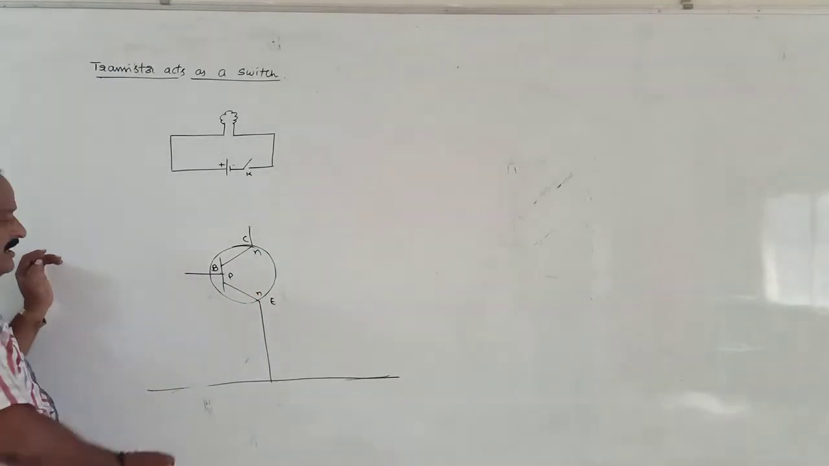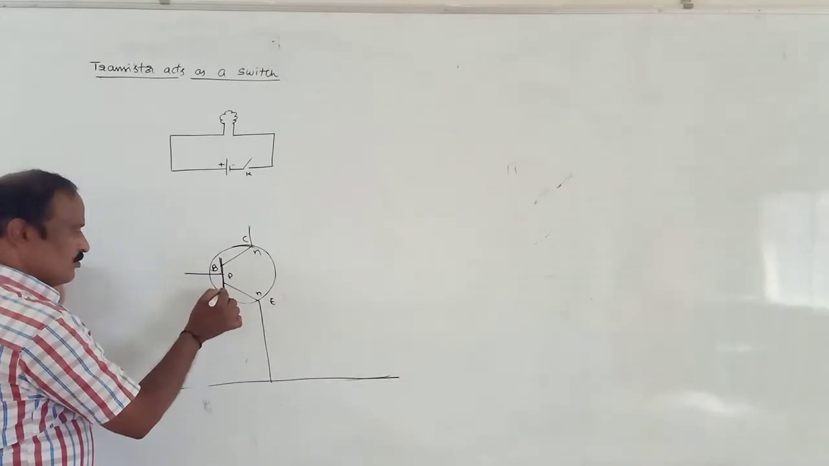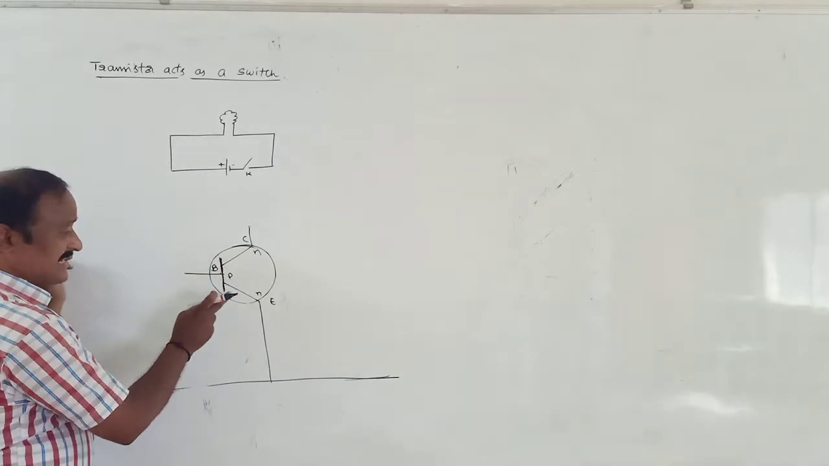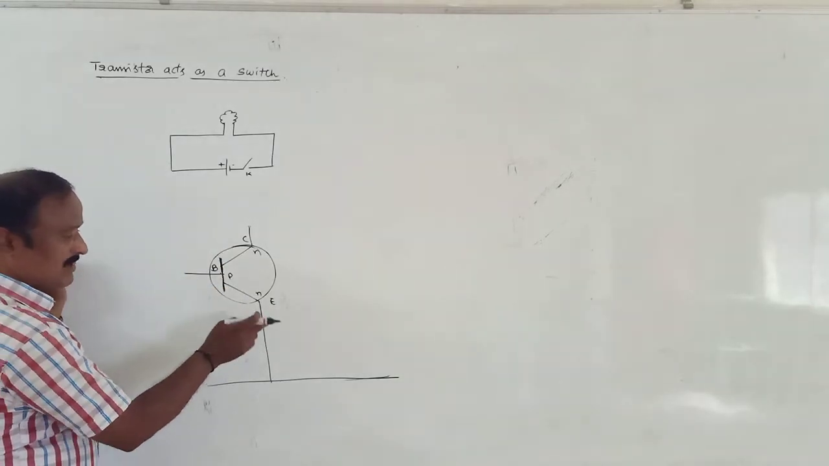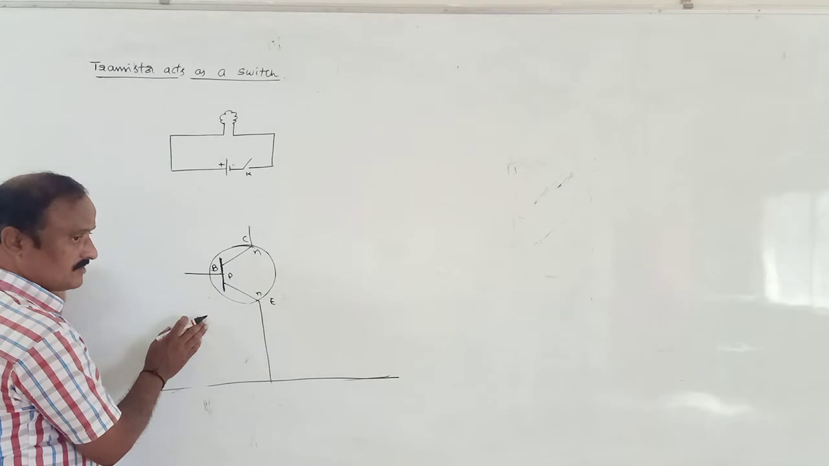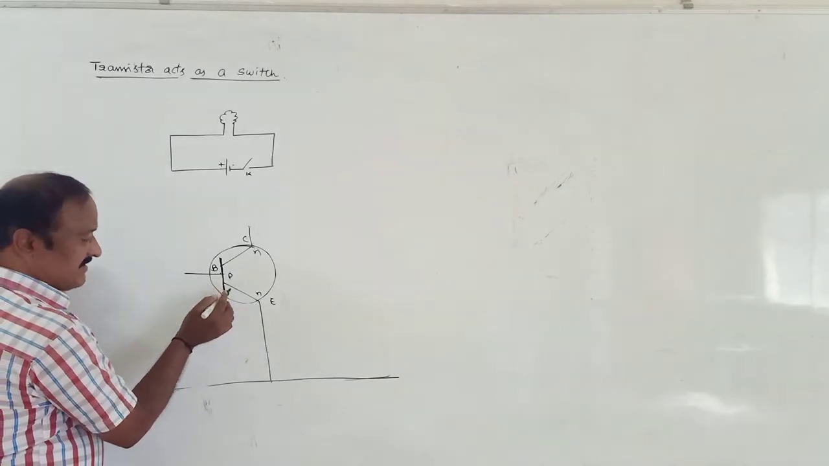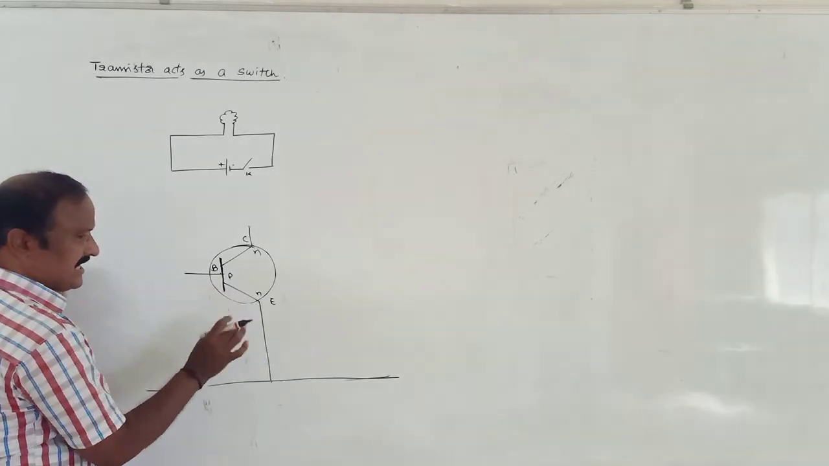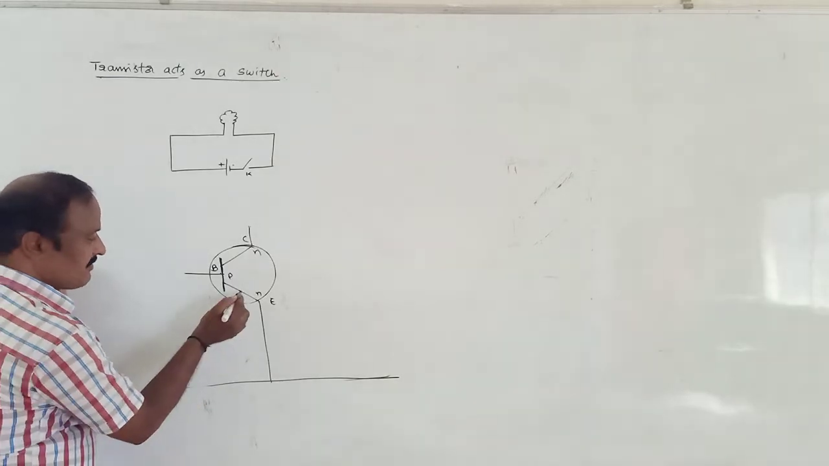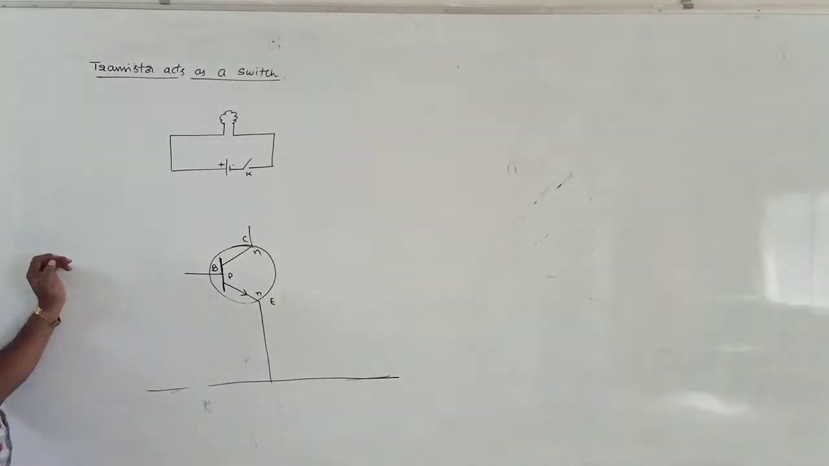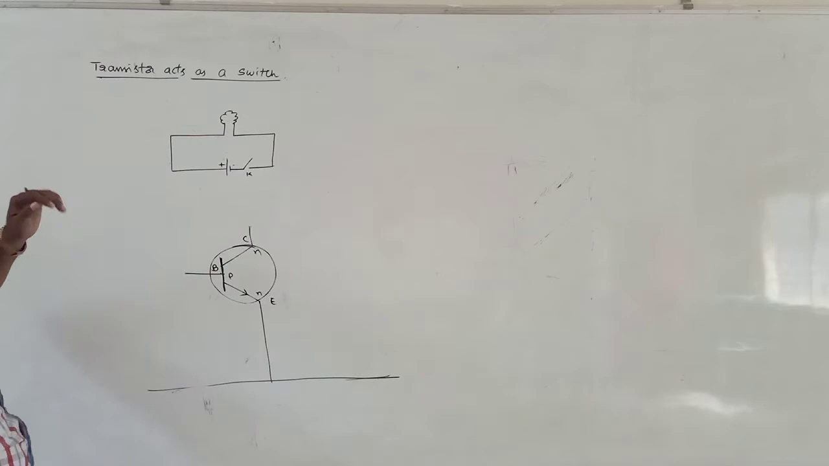Again, compulsorily we should keep an arrow mark on the emitter line. Always the arrow mark lies within the circle. The arrow mark indicates the conventional current direction, that means from P to N. This indicates the NPN transistor.